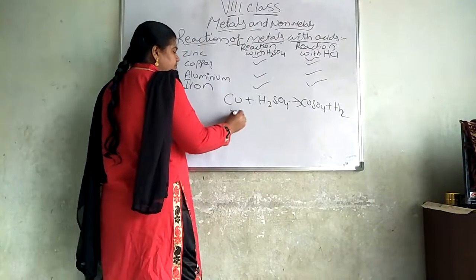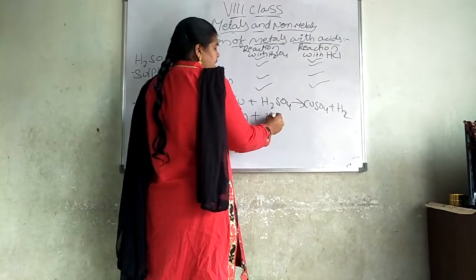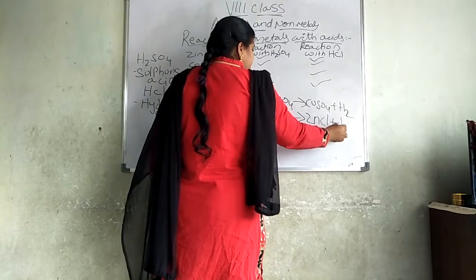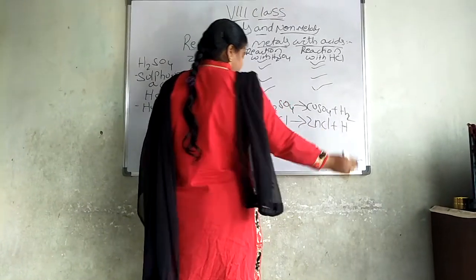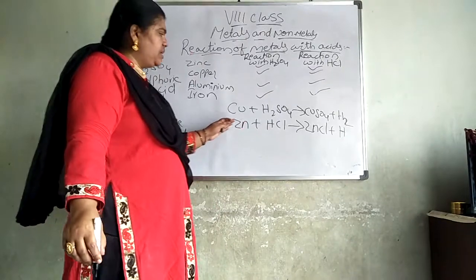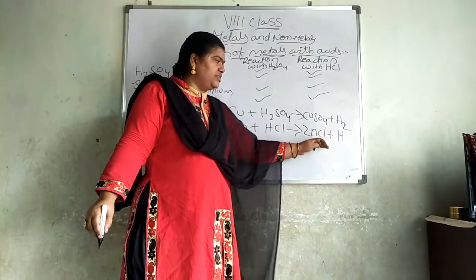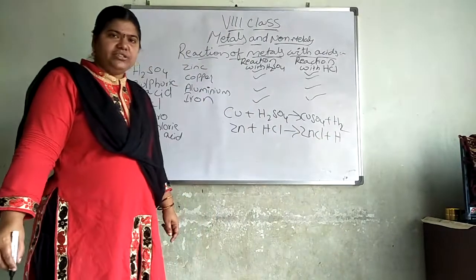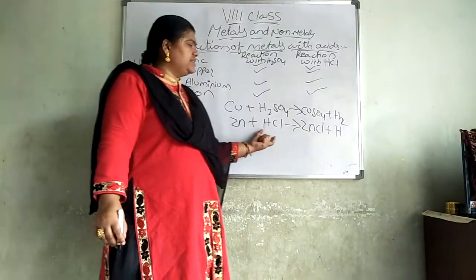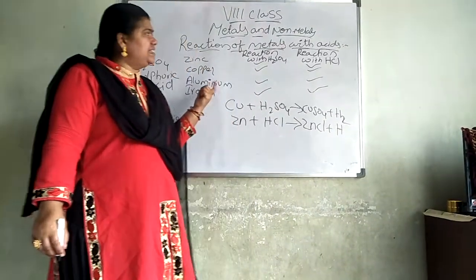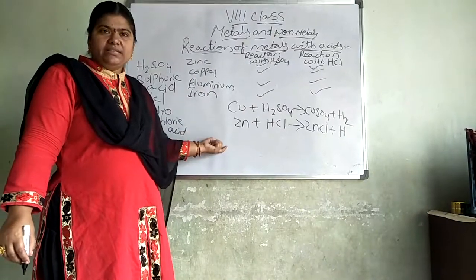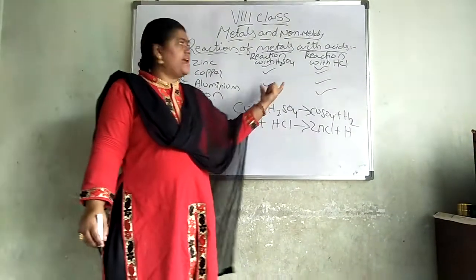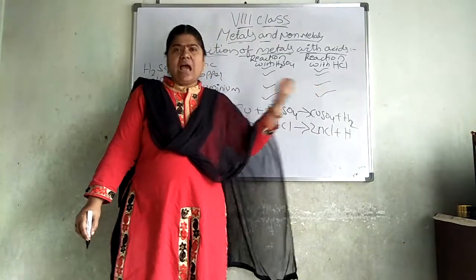Now zinc reacted with hydrochloric acid gives rise to zinc chloride plus hydrogen gas is released there. You can see here this is a reaction between acids and metals. So when we take zinc, copper, aluminium, iron, all will react with sulfuric acid and hydrochloric acid.